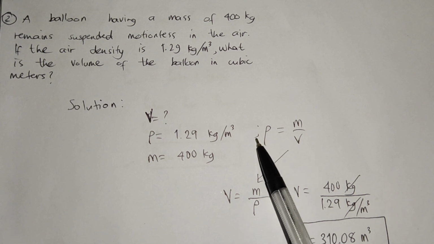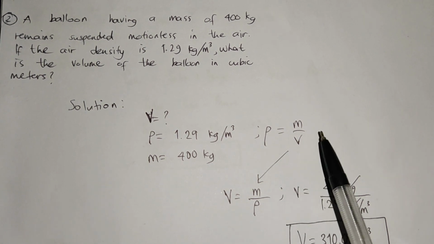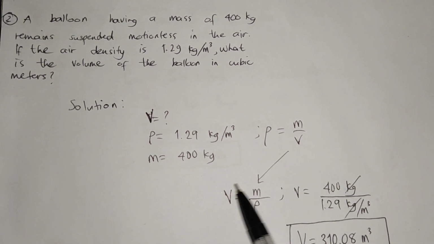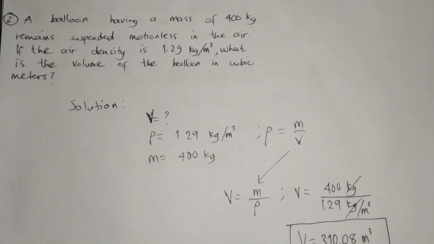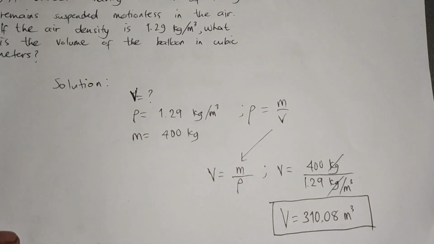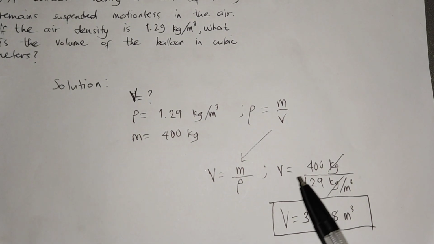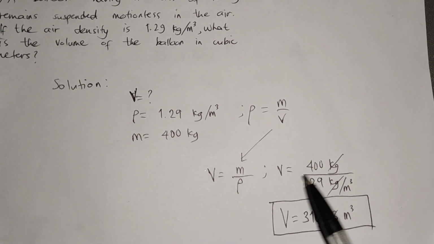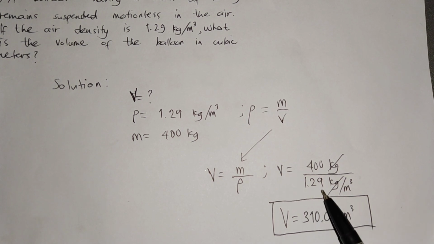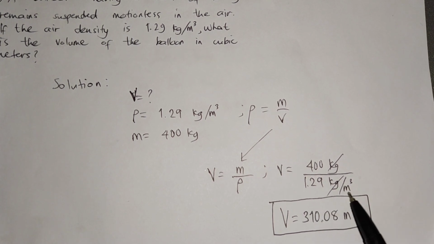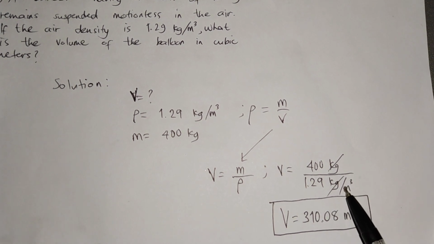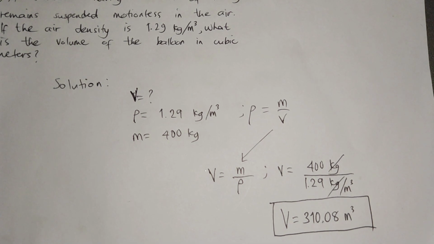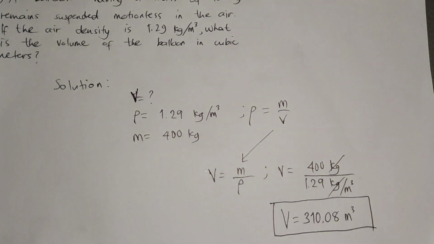So, ang formula for density is mass over volume. Dinerive natin ang formula ng volume galing dun sa equation na to, which is magiging mass over density. Kaya as we substitute, we have 400 kilograms, yun yung ating mass, dinivide natin sa 1.29 kilograms per cubic meter. Nag-cancel out si kilogram, ang lalabas sa sagot natin ay naka cubic meters, which is unit ng volume. So check natin sa calcu kung tama ba yung lumabas.